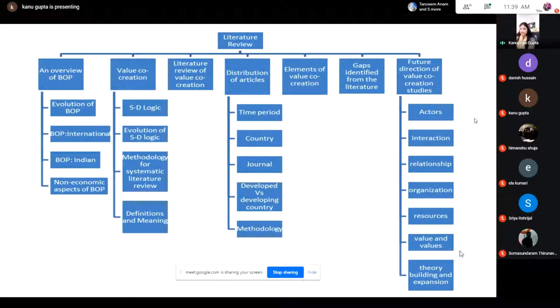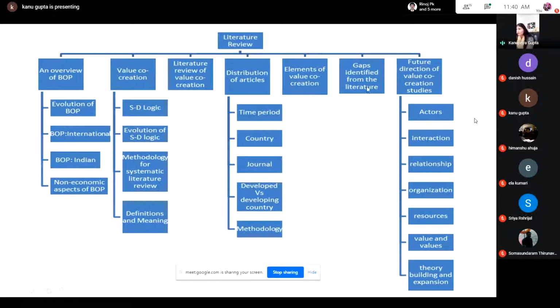That means the articles were even differentiated based on the time period in which they were published, the countries where these studies were done, the journals which published these type of papers, whether the research was done in developed or developing countries, and the different methodologies chosen for doing this research on BOP customers.